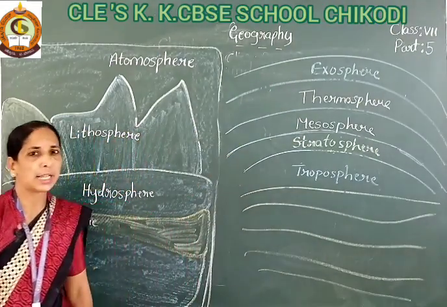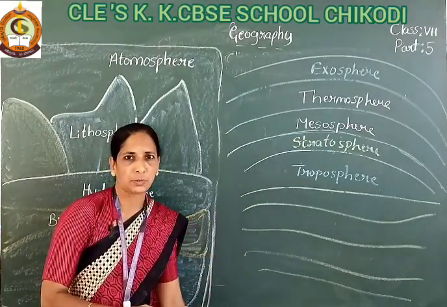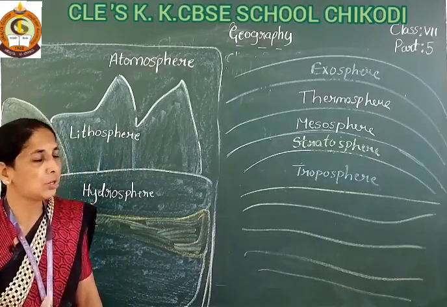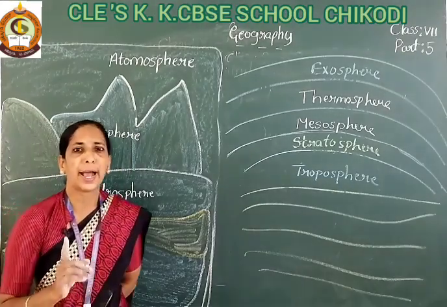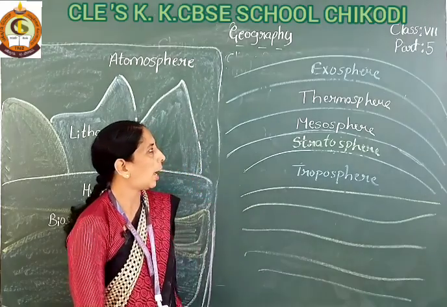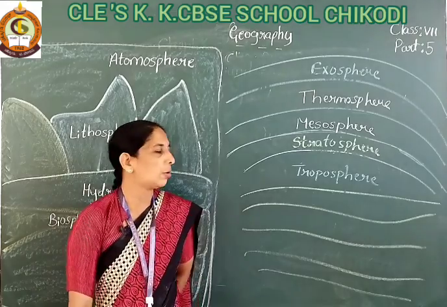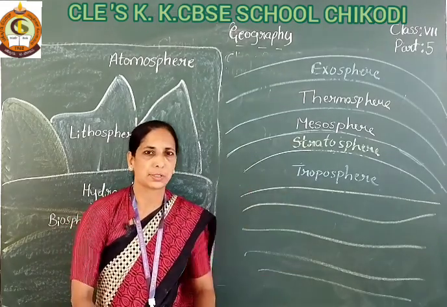Okay, in the next class I will explain all these parts in detail. Today's topic, natural environment, is completed, and the atmosphere is started here. In the next part I will explain all these topics in detail.